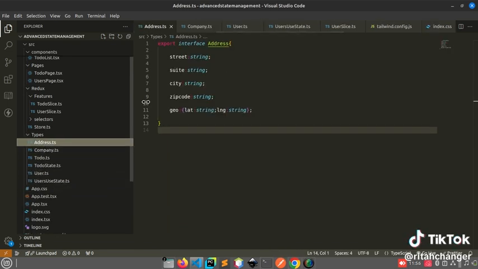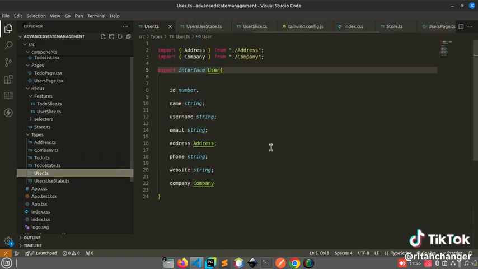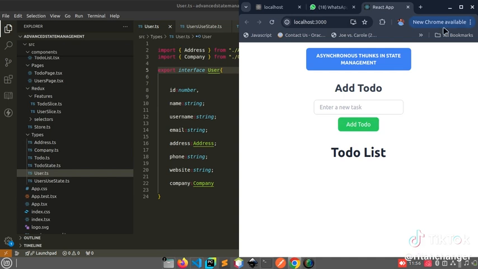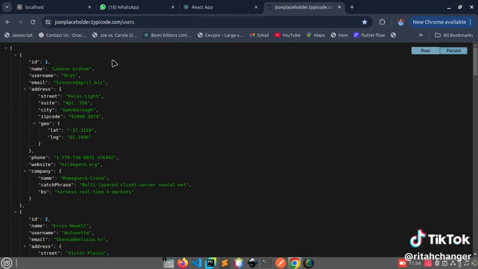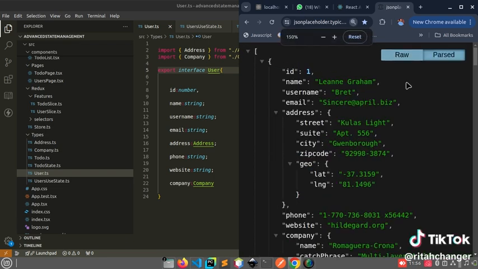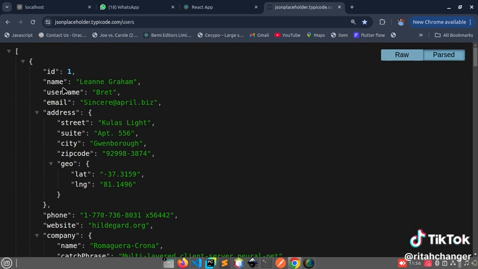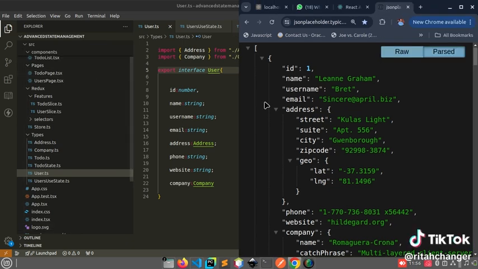I generally used interfaces, export interface Address. Here's something like Company, ToDoState. But generally I was working on JSONPlaceholder's typicode.com users API. I was working on this data. When you look at this data, you have something like id, name, and so on. So I used this data, and that's why I have separated things.